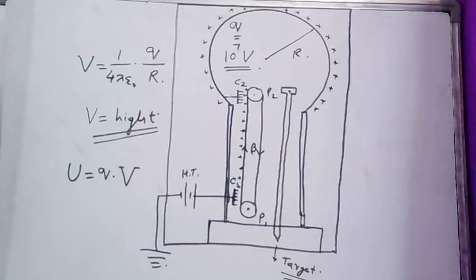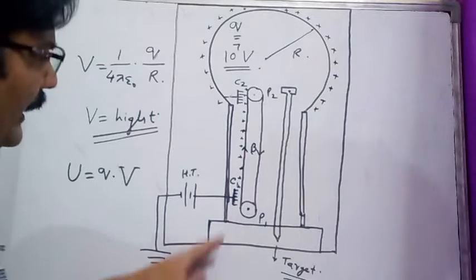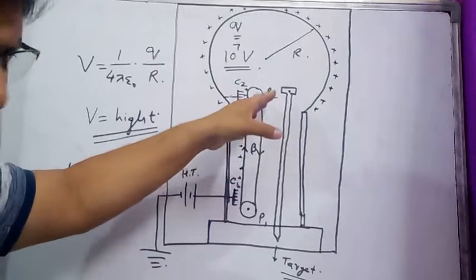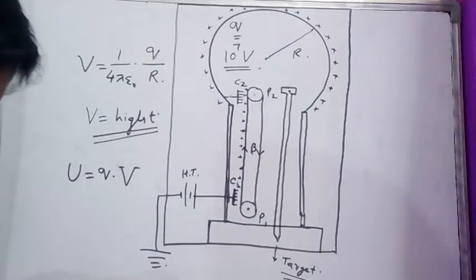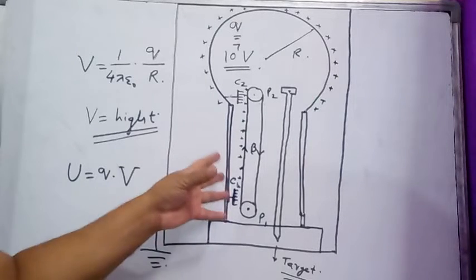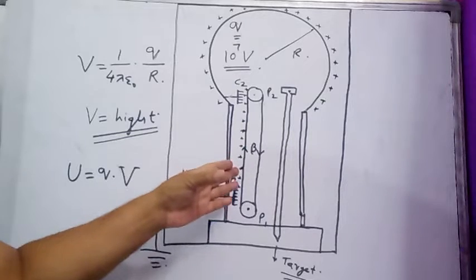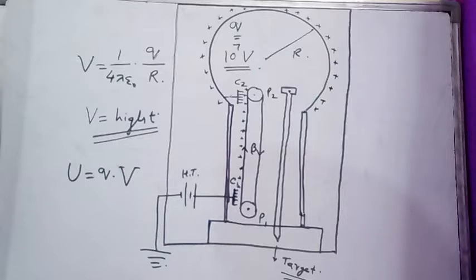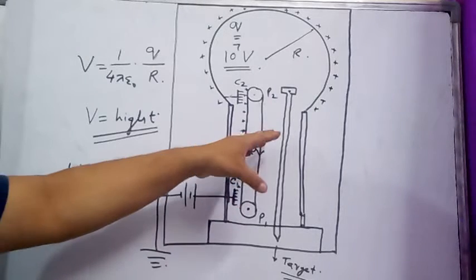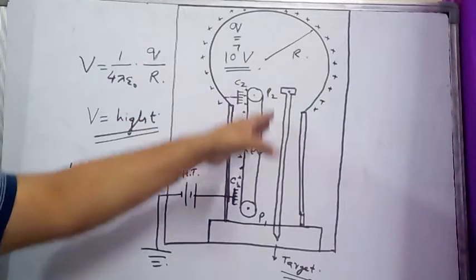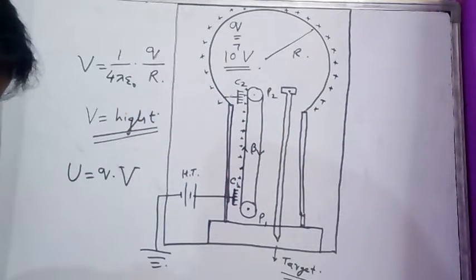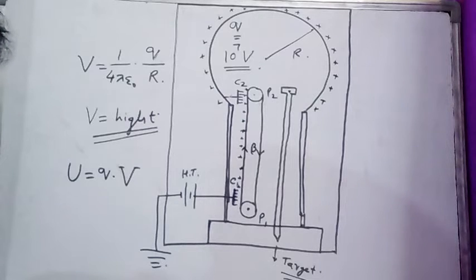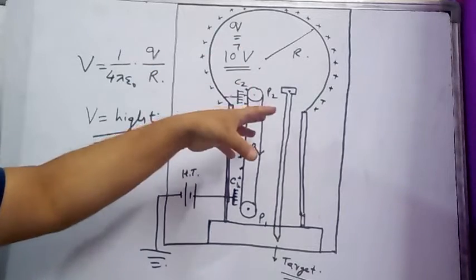Now what are the uses of this device? As we know, high energy particles are used in many places. These particles are used to trigger nuclear reactions, so this device can be used to start some nuclear reaction by high energy particles accelerated through it. Second, beams of high energy particles are used for the treatment of cancer also. Third, accelerated charged particles are used in a variety of experiments in atomic physics. These are the important applications of this device.